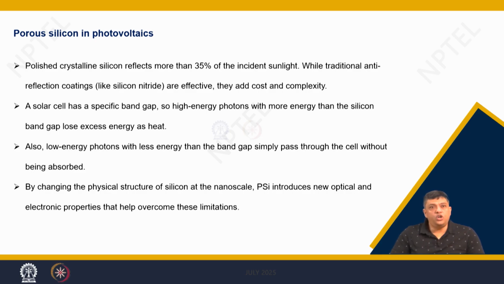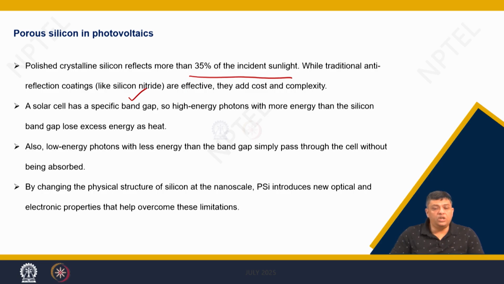So, if you look into the polished crystalline silicon, that reflects nearly 35% of the incident sunlight, while if you look into the traditionally utilized anti-reflecting coating, that is silicon nitride, they are effective, but they add to complexity and cost.